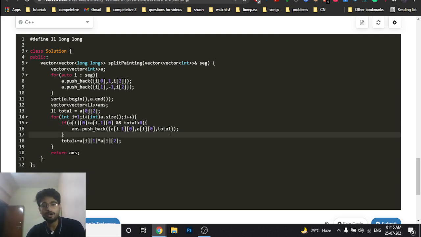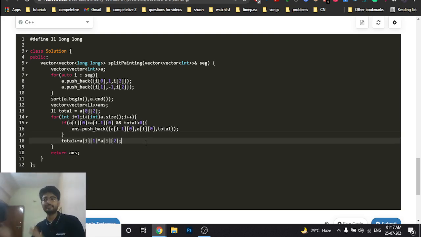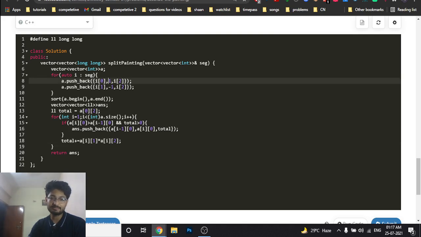Okay. And now what I will see here is, at the critical point, at the starting point, I will increase my total, and at the ending point I will decrease, because I am multiplying this and the value. So at the starting point this will increase my total, and at the ending point this is negative, so it will decrease my total. And that's how we're going to build the total value. If we go out of bound for some segment, that value will be subtracted out from the total, and that will not matter in the later half.